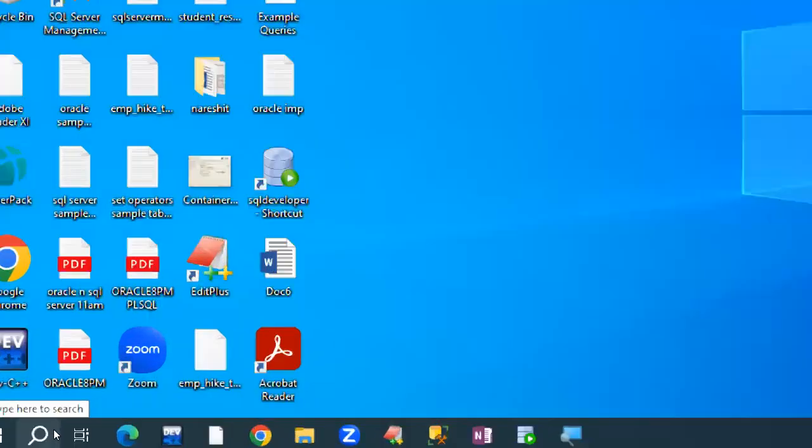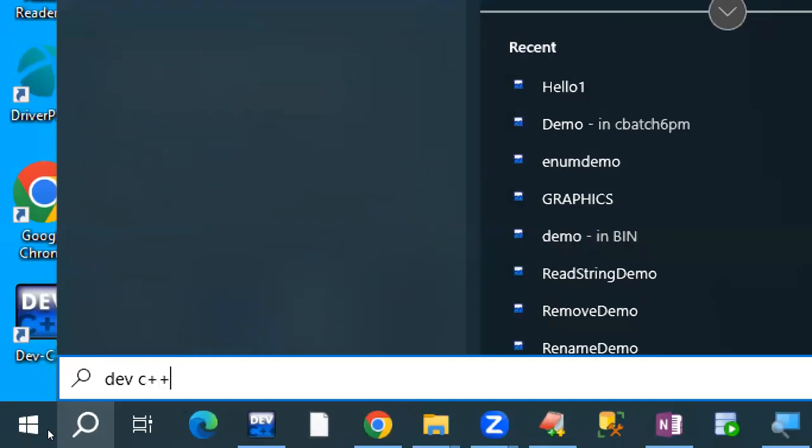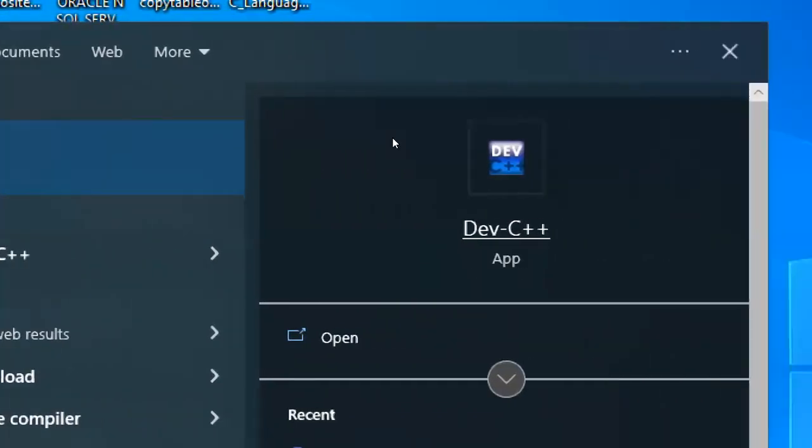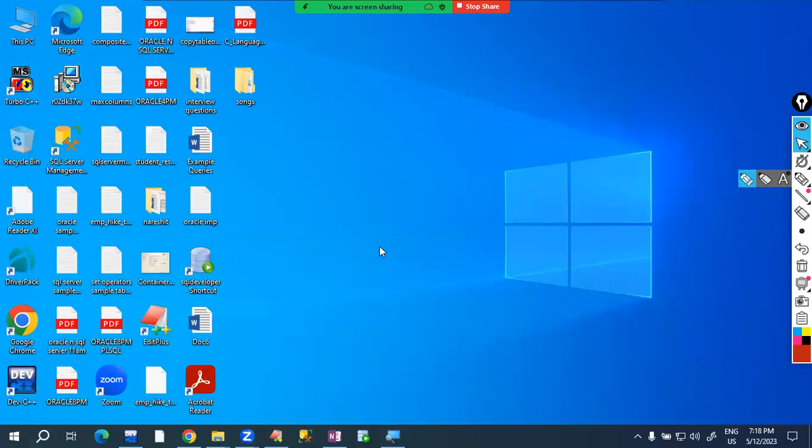In the search bar, just type Dev C++. It displays the Dev C++ app to us. App means application software. Just click on it, and it displays Dev C++.